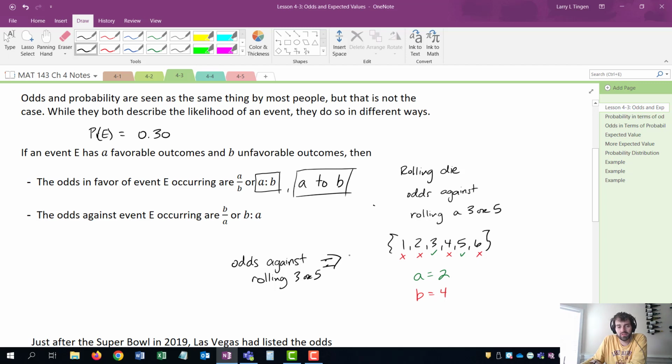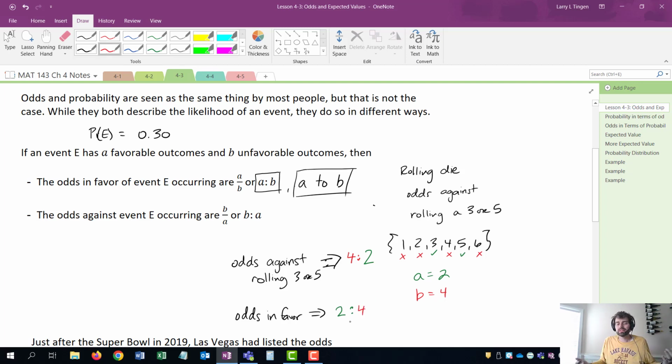So how many unfavorables are there? There's 4 ways to fail and 2 ways to succeed. If I did odds in favor, the number that goes first is the number of successes or favorable outcomes, and the number that goes second is the unfavorables.